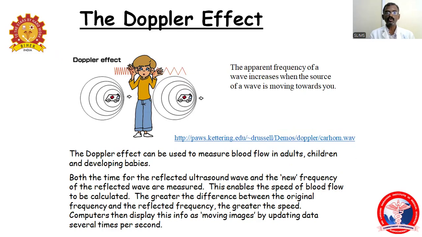When the flow is measured by a linear probe, the greater the difference between the original frequency and the reflected frequency of the moving particles, that is the blood, the greater the speed, and the computer will image it as a flow. So this is the Doppler effect.